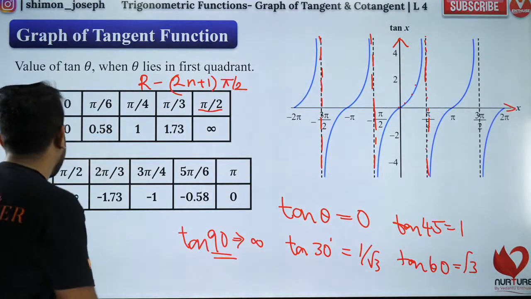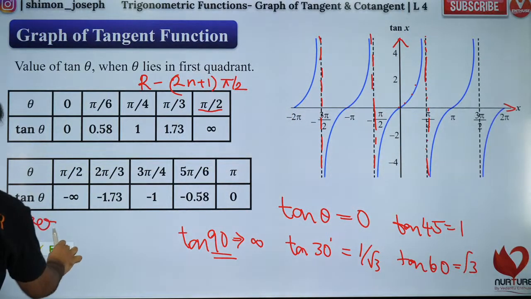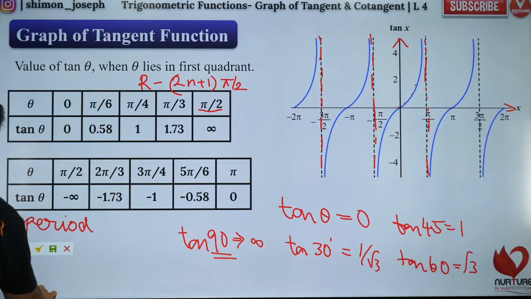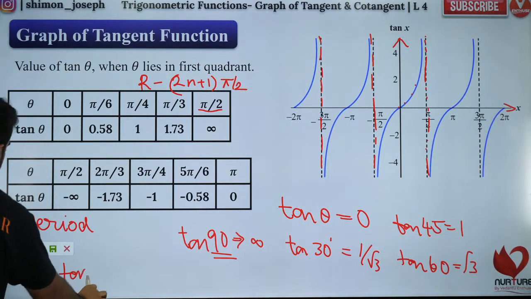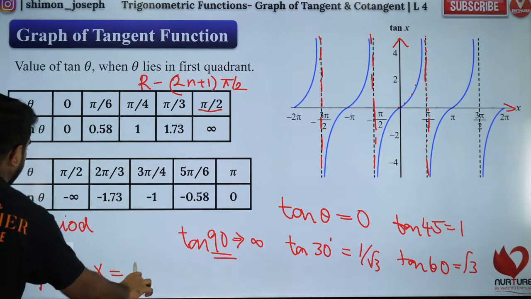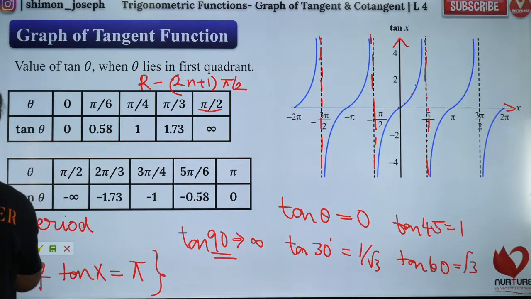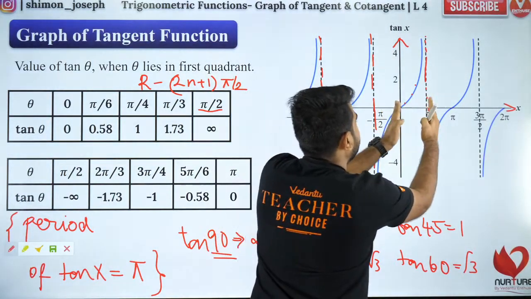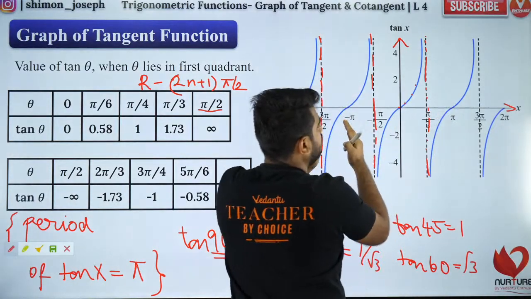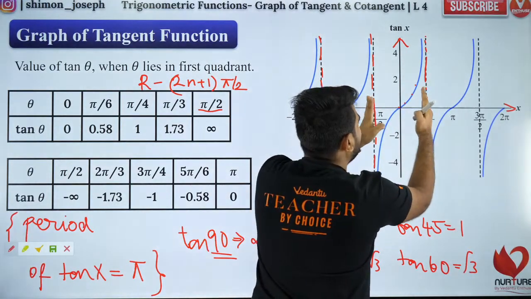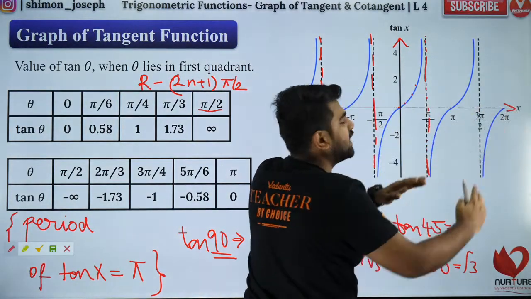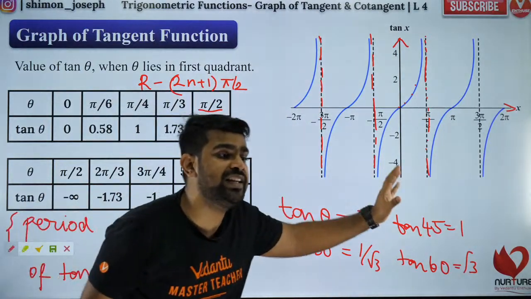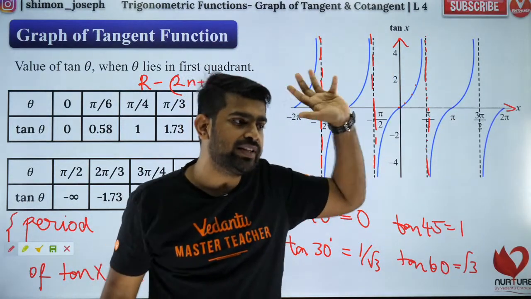So what is the period of tan? The period of tan x is equal to pi. I taught you this in the last class. Can you see that? Because this 0 to pi keeps repeating, or minus pi by 2 to pi by 2, it keeps repeating. So that is why the period is pi. Are you all cool with it?